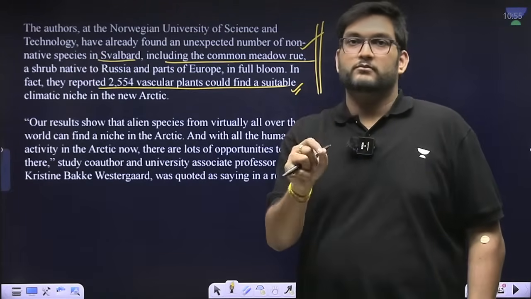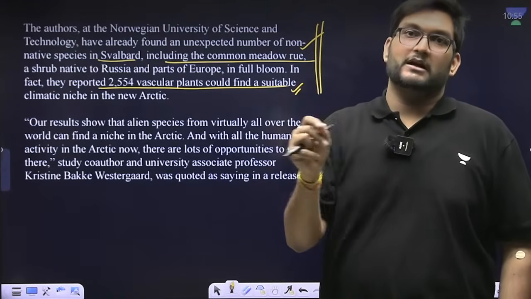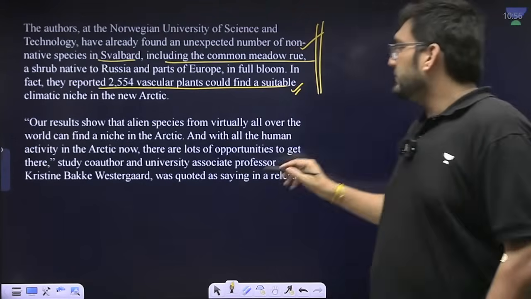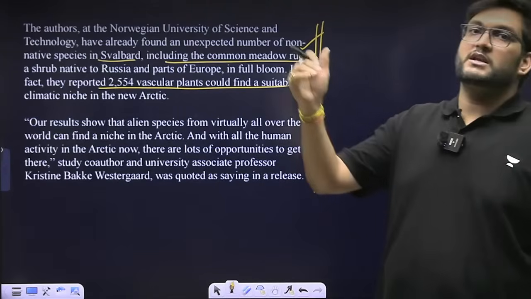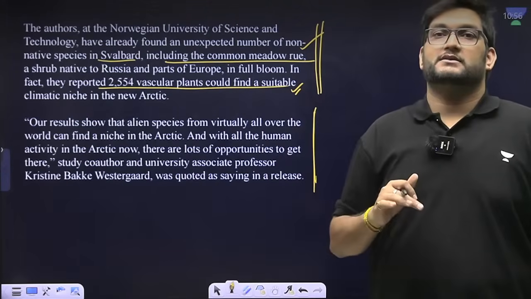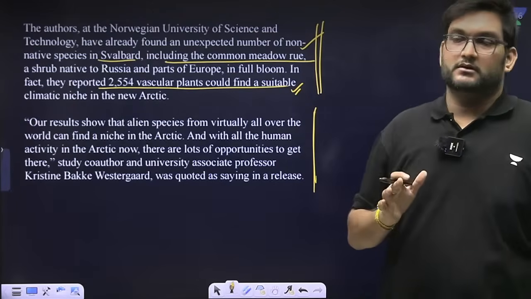With more and more exploration, with more and more sea routes coming up in that sector, there will be a proper alien species invasion into the Arctic Circle because of accidental introduction.